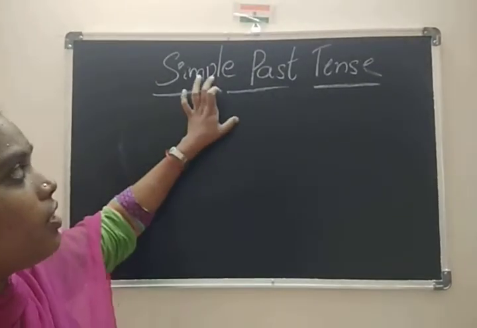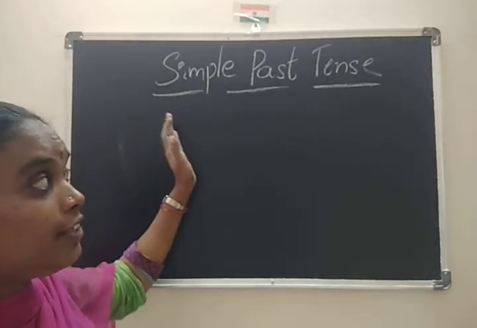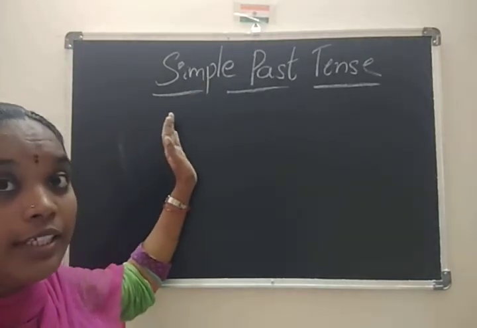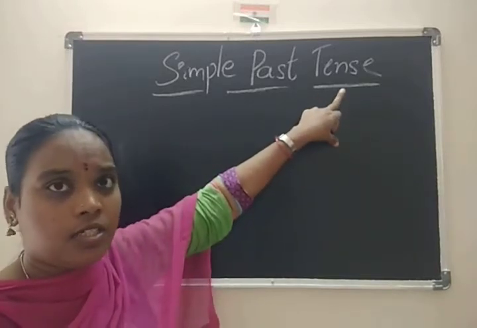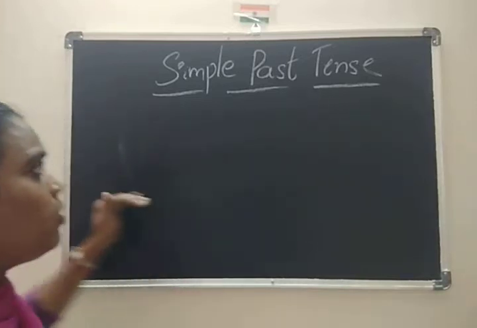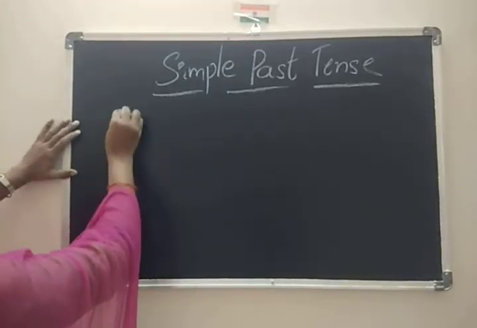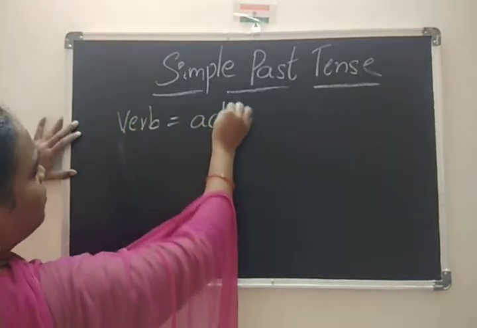Children, whenever we are talking about simple past tense, it refers to the verb. Tense expresses time in reference to the verb, that is the action word. Verb means action word.